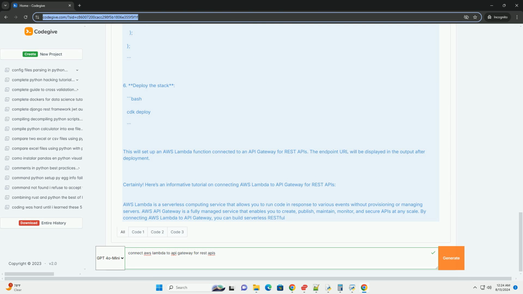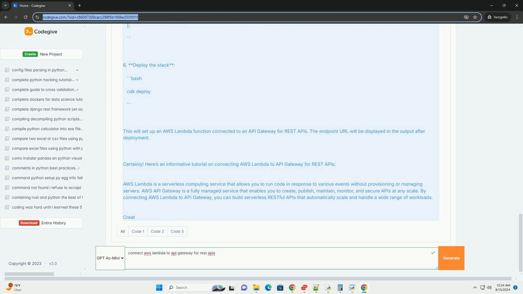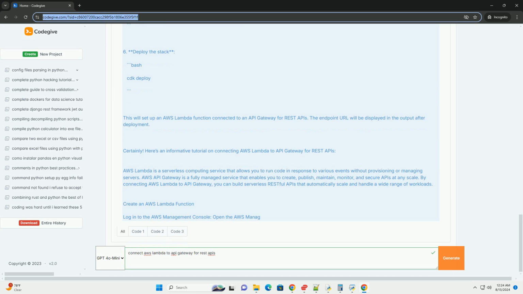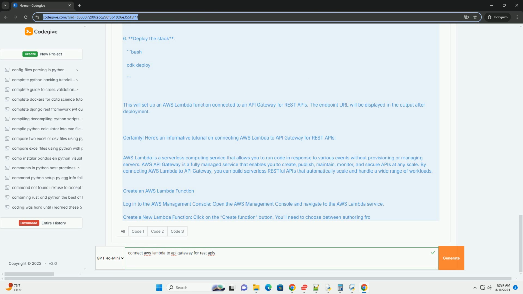3. Create a resource and method. Add a resource. Once your API is created, add a new resource, e.g. /myResource. Resources represent endpoints in your API. Add a method. Select the resource and add a new method, e.g. GET, POST. This is where you'll configure how API Gateway interacts with your Lambda function.